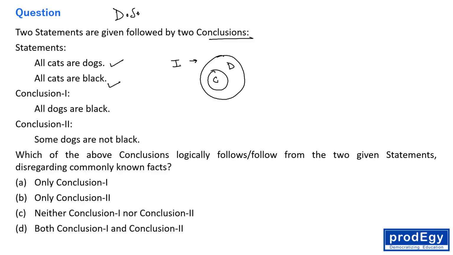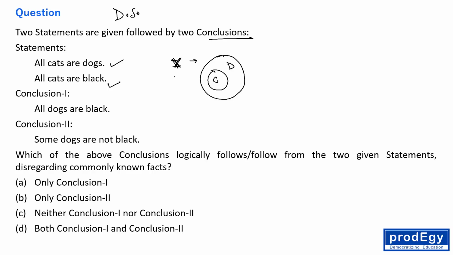And from the second statement, the question is saying all cats are black.